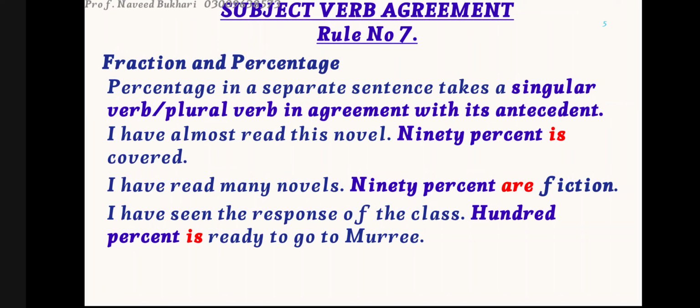Now, in another sentence: I have read many novels. 90% are fiction. Here I have used are because I am referring to the many novels that I have read in my life, and most of them are fiction. The difference between the first and second sentence is the antecedent. In the first sentence, I described the current novel I am reading. In the second, I referred to the many novels I have read in my life. So we are not looking at the percentage, the 90%, but at how many things are being referred to.